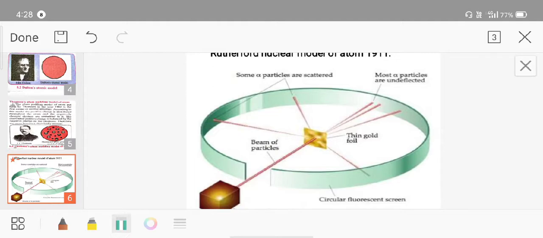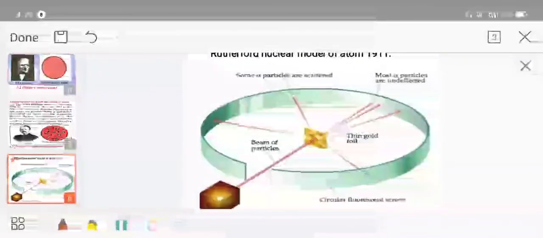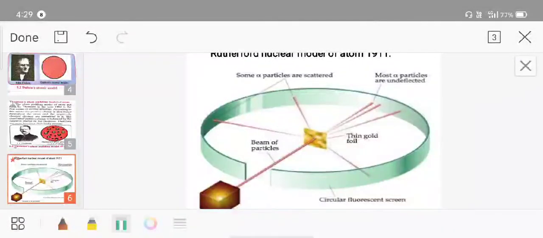So Rutherford explains the nuclear model of the atom in 1911. What he did? Rutherford took a very thin gold foil, okay, which has thickness 10 raised to minus 4 mm, means very thin gold foil, okay. So here gold foil it is, and bombarded it with positively charged alpha particles, which are emitted by the radioactive elements.